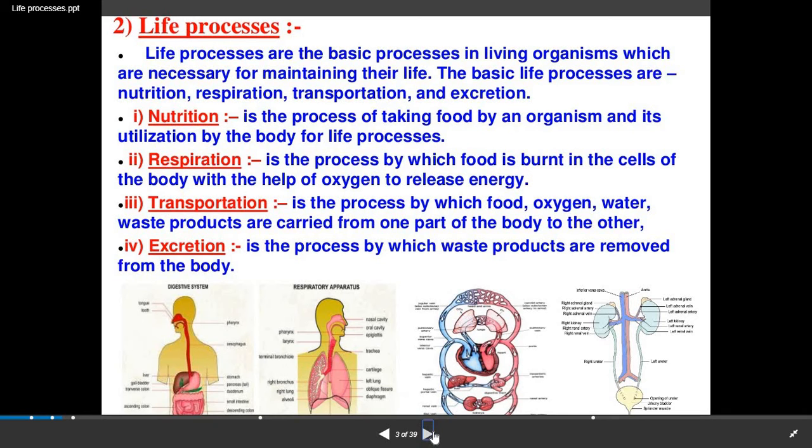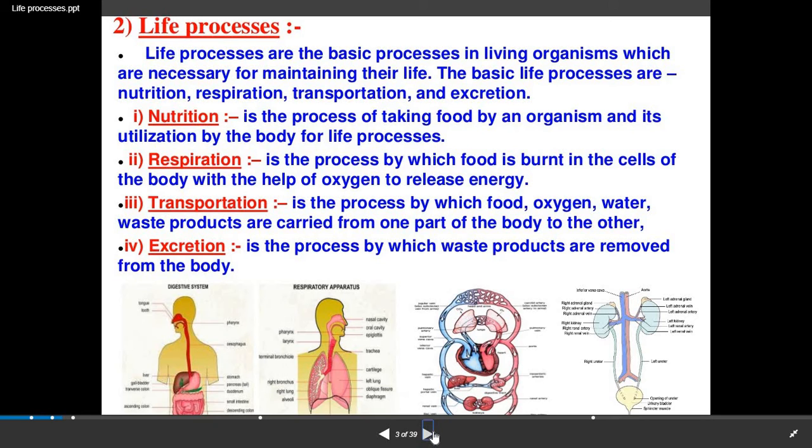Now first, what is nutrition? It is the process of taking food by an organism and its utilization by the body for life processes. Second, respiration is the process by which the food is burnt in the cells of the body with the help of oxygen to release energy.